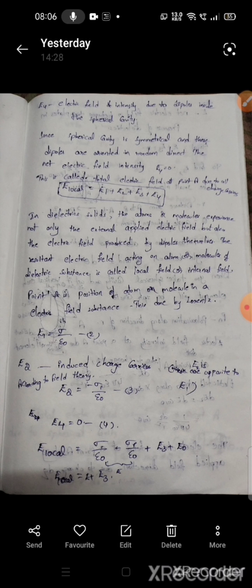This is called the total electric field at a point A due to all charge carriers. E local equals E1 plus E2 plus E3 plus E4. In dielectric solids, the atoms or molecules experience not only the external applied field but also the electric field produced by the dipoles themselves. The resultant electric field acting on an atom or molecule of the substance is called the local field or electric field.